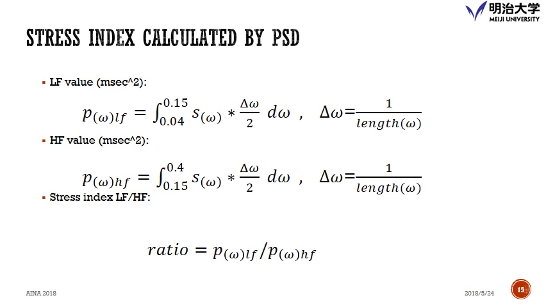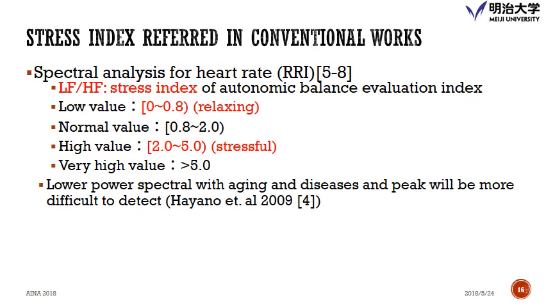It is the formula for how we calculate the stress index. We have a low frequency value here and a high frequency value here. They are located in different domains. And this is the ratio index here. We can see if we have lower LF and higher HF, it will be better. Your stress will be lower. Okay. So this is the stress index.